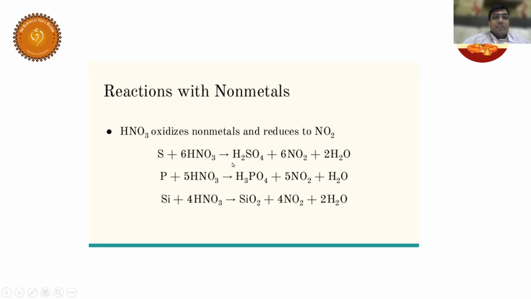Phosphorus gets converted into H3PO4, the respective oxy acid. And silicon gets converted into H2SiO3. When you add water to this SiO2, what is the product, Sailaja? Add water to this SiO2. What do you get? H2SiO3. Am I right? Silicic acid.